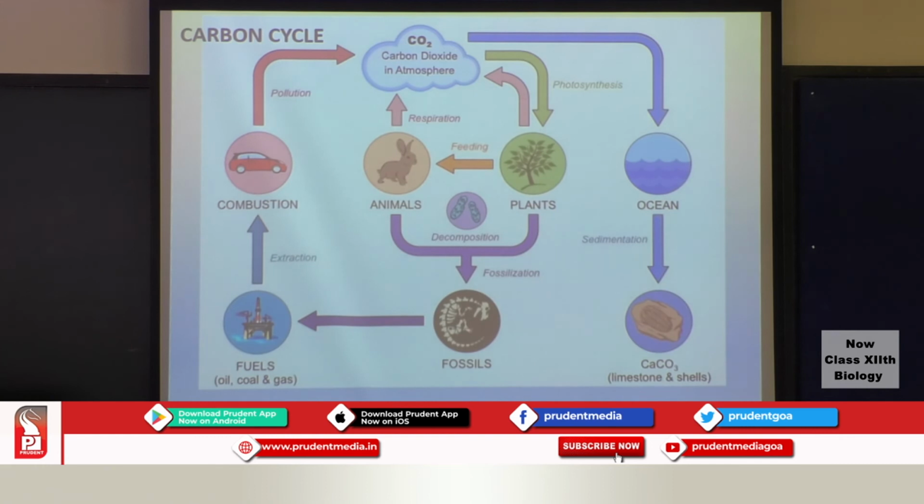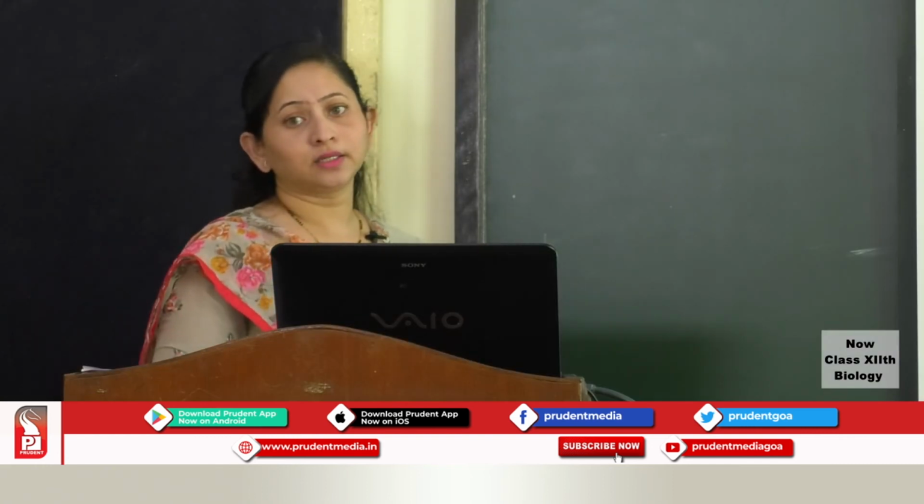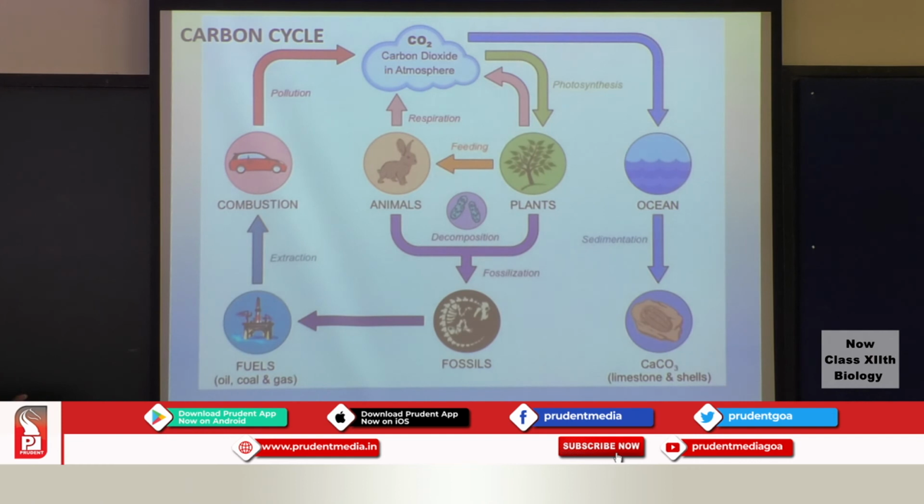Let us now have a look at the gaseous cycle. In nutrient cycling you have two types, and the gaseous cycle example is the carbon cycle. When we are looking at the carbon cycle, we have to look at three important components. First is the source of this carbon, then how it is utilized by the living organisms, and how it is getting circulated in nature. So first of all, let us come to the source. Oceans will be occupying around 71% of dissolved carbon dioxide. So this is one major reservoir of carbon.